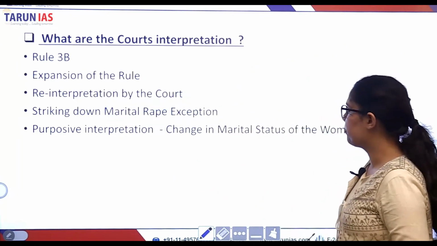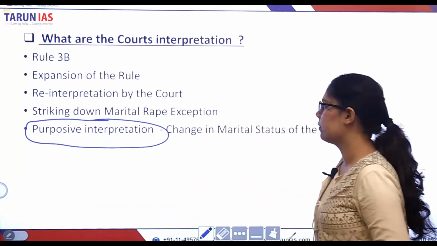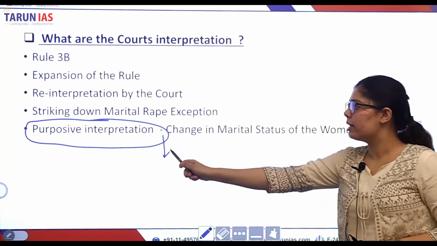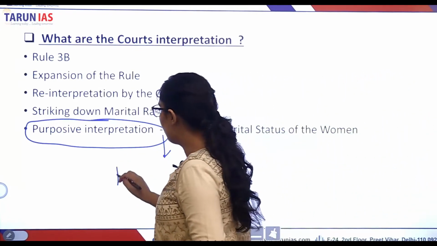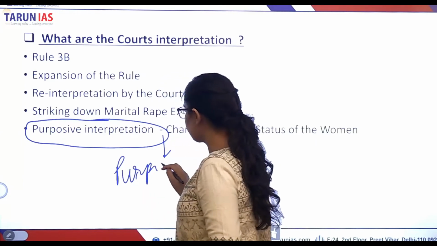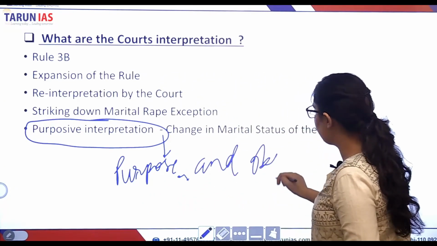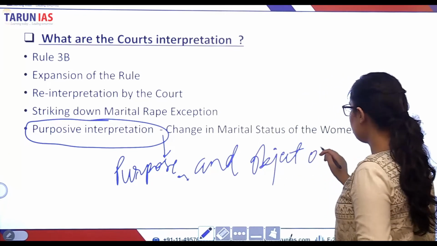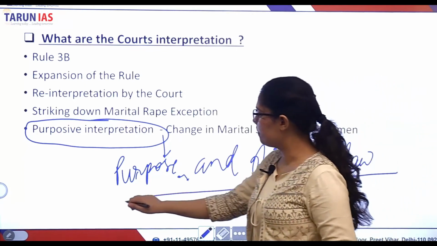The court also said that there should be a purposive interpretation of the law. Now what does this purposive interpretation mean? That means for the purpose and object of the law.